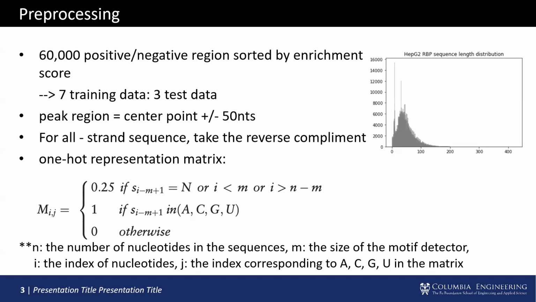After this preprocessing, the sequences are converted into a one-hot encoding matrix, where I is the index of nucleotides and J is the index corresponding to ACGU in the matrix. For the padded nucleotides at the start and end of sequences, we use 0.25; otherwise we use 1 if it's the matching nucleotide of ACGU, and 0 if not.